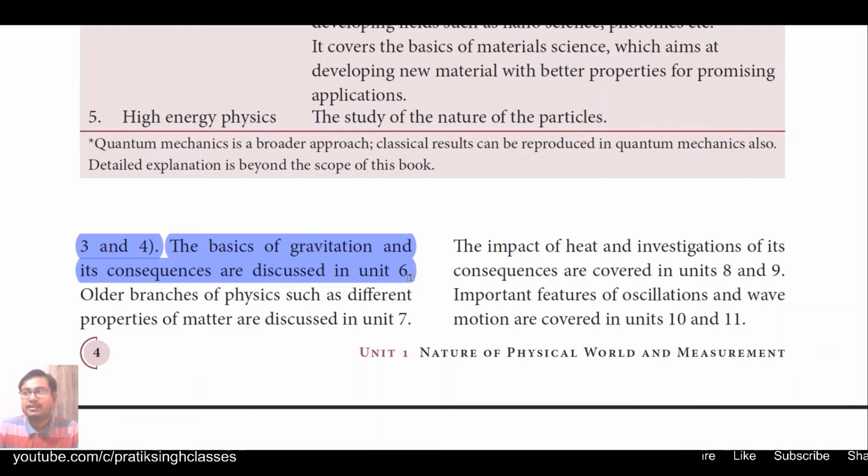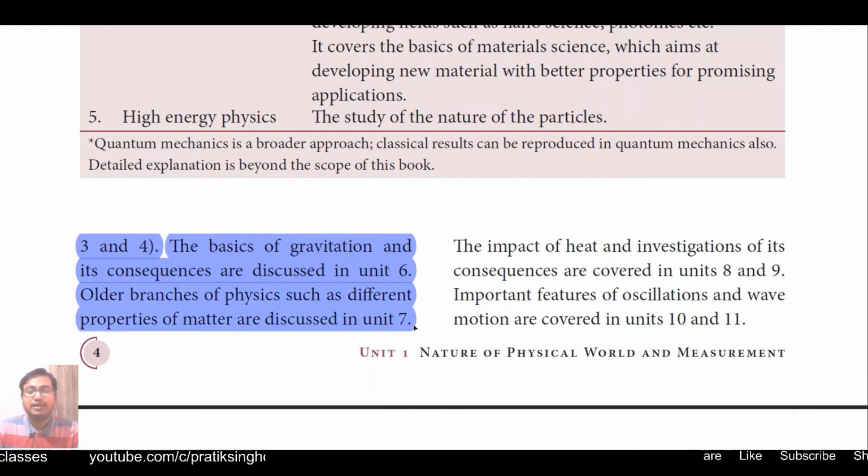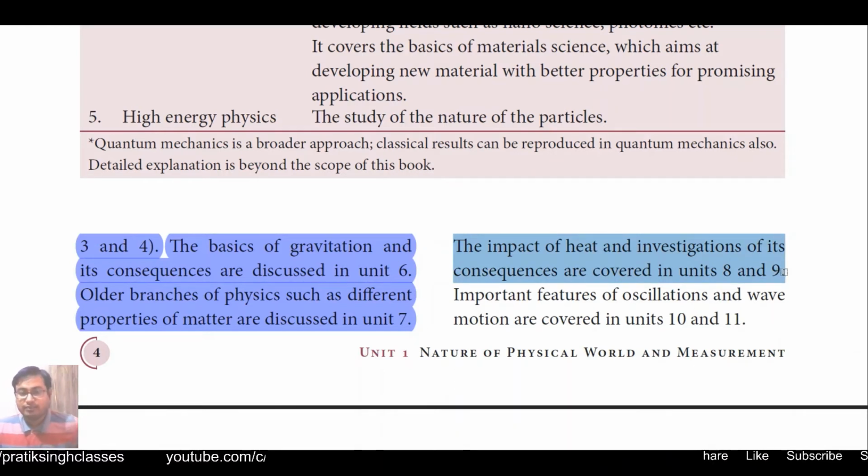Or when a cyclist rotates their bicycle, how do they move? And a lot of other things we will study there. Older branches of physics such as different properties of matter are discussed in unit 7, that is in the second volume. Then the impact of heat and investigation of its consequences are covered in units 8 and 9 of the second volume. It means when heat flows in matter, what happens to the particles of the matter, how does heat flow, the rate of change of heat flow, or the rate of change of temperature. A lot of other things we will study in units 8 and 9.